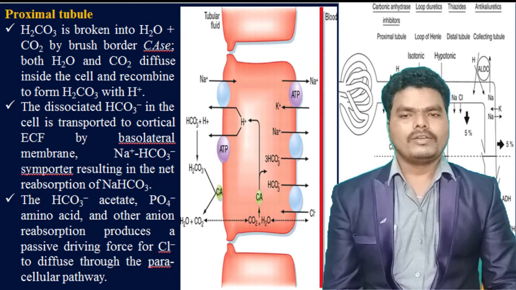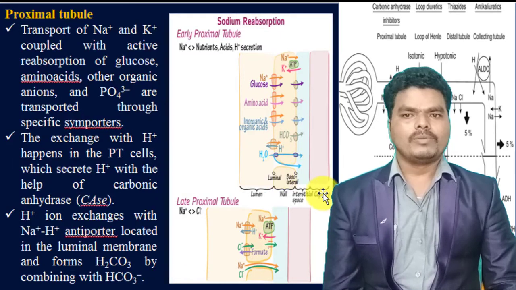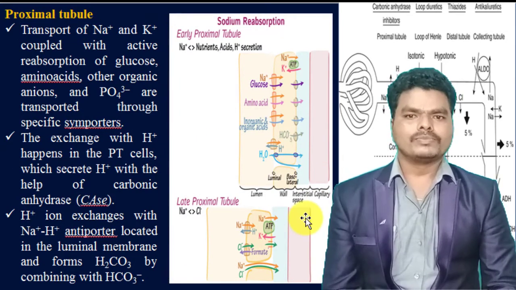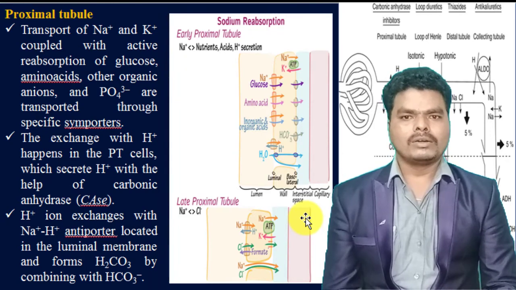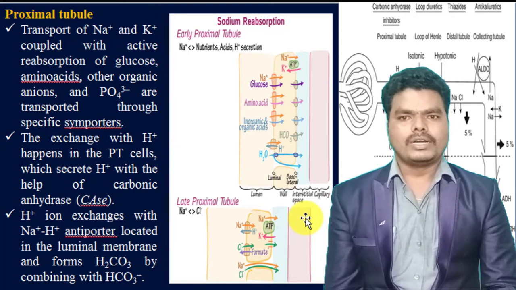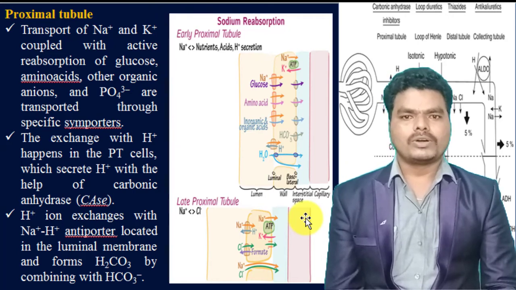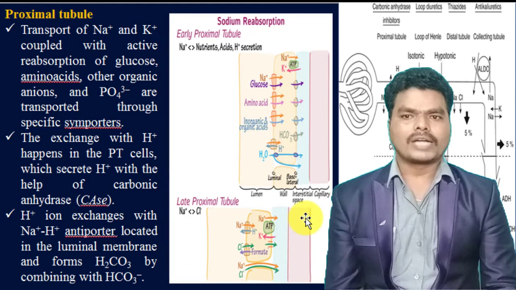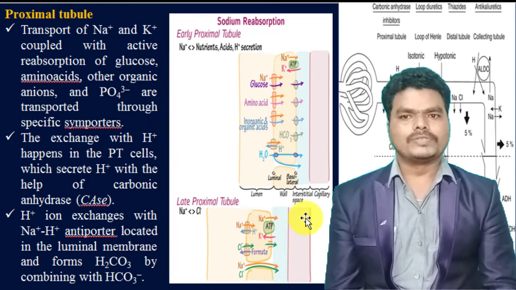I repeat the physiology happening at the proximal convoluted tubule. Sodium and potassium are transported from the lumen of the nephron to the bloodstream through the wall and interstitial fluid. For that, there are specific transporters for sodium and potassium reabsorption. Along with this, there is active reabsorption of glucose, amino acids and other organic and inorganic ions through specific symports.